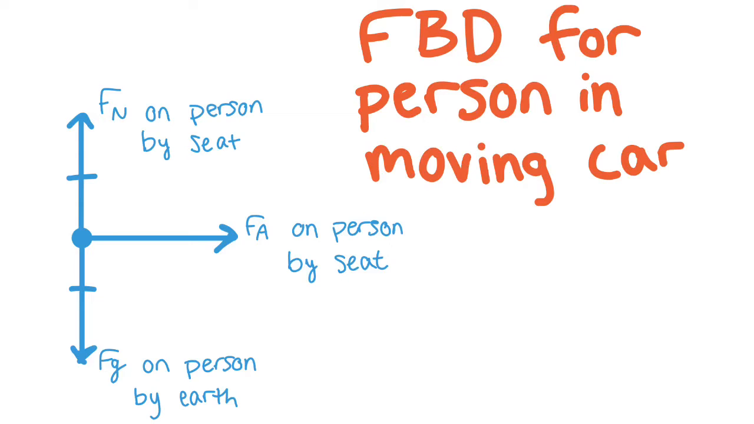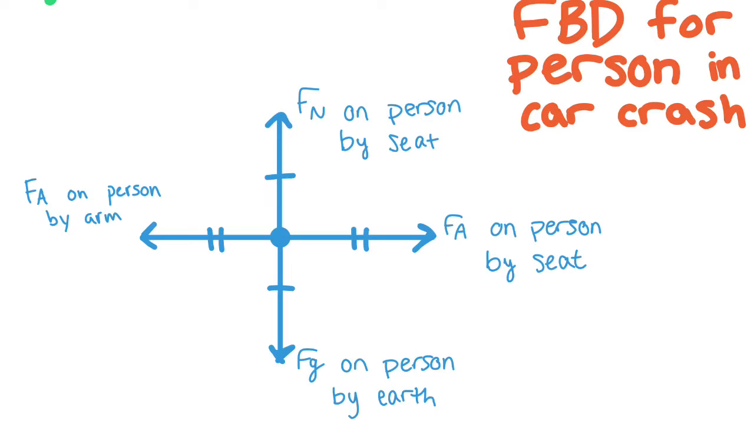Additionally, the force applied on the person by the chair, although it is keeping them stable in their chair, is also what is causing the person to move. As you can see, this is the FBD for a person in a car crash or head-on collision. There is still normal force on person by the seat and force of gravity on person by earth, and these two are still equal. There is also still force applied on the person by the seat going to the right. However, this time there is force applied on person by arm opposing that going to the left.